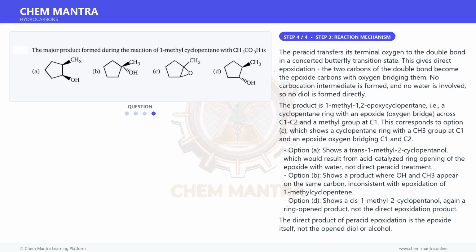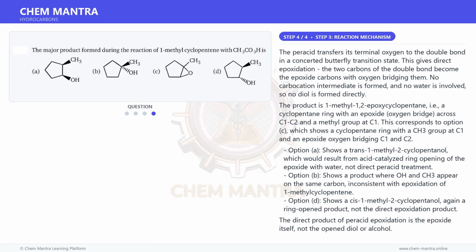And for the final step, the peracid transfers its terminal oxygen to the double bond in a concerted butterfly transition state. This gives direct epoxidation. The two carbons of the double bond become the epoxide carbons with oxygen bridging them. No carbocation intermediate is formed, and no water is involved, so no diol is formed directly.